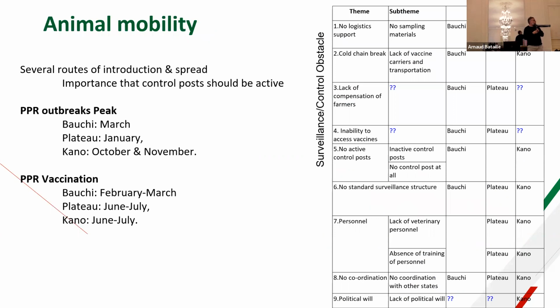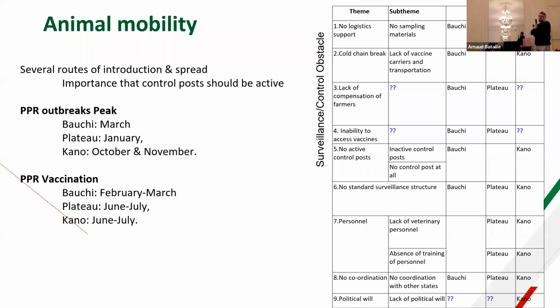Now, several routes of interaction were identified in the stakeholder meeting. Most of the participants stressed the importance of control posts. There are control posts in these 3 states, but either they are insufficient or there are not many people working at them, making it easier for animals to be introduced illegally in the 3 different states.